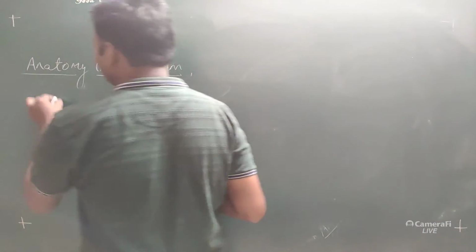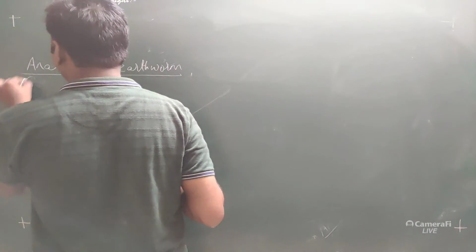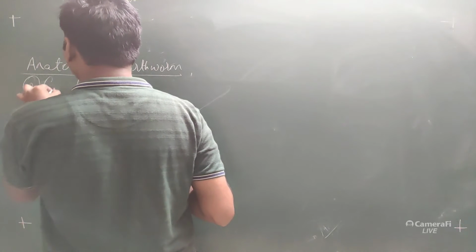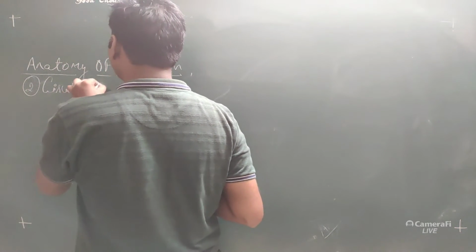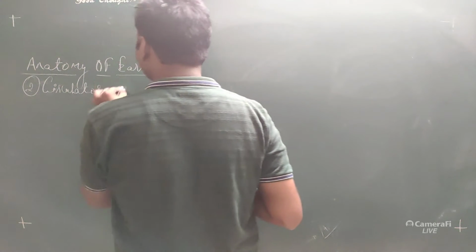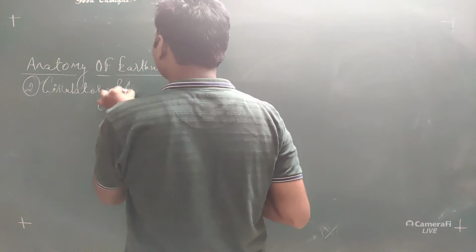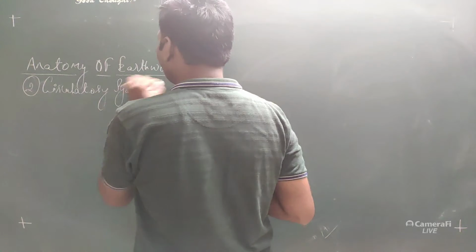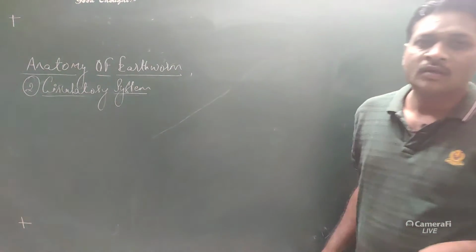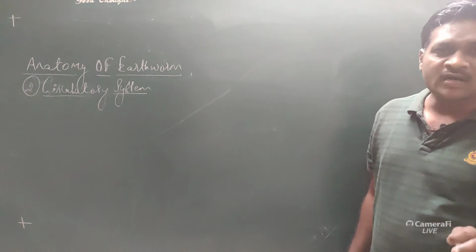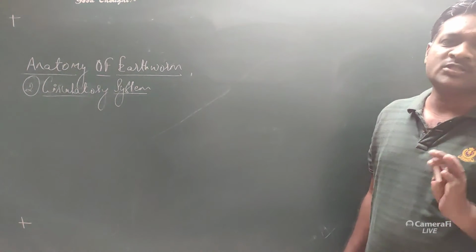Another type of system, that is the circulatory system. The circulatory system in the earthworm shows the closed type of circulation.